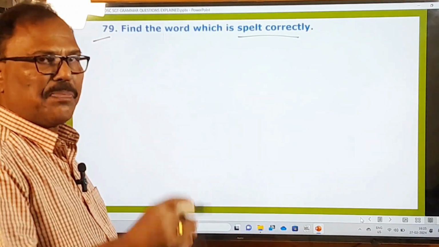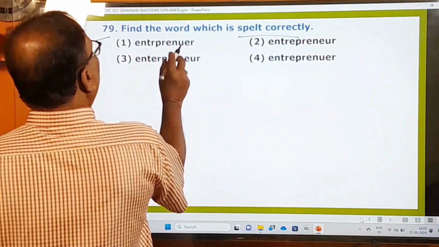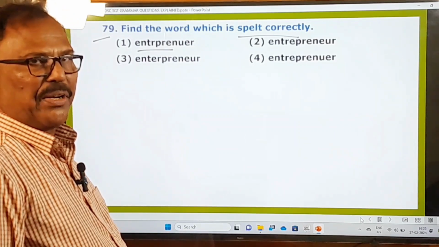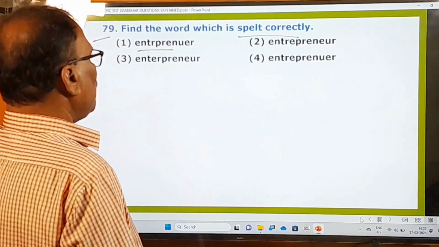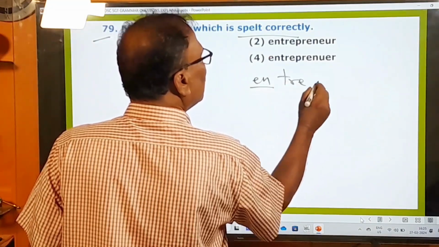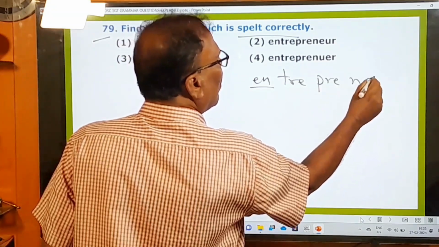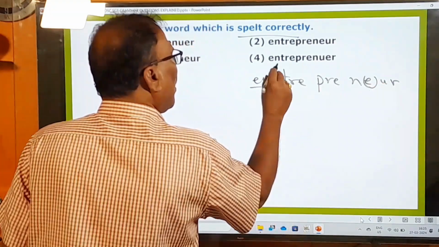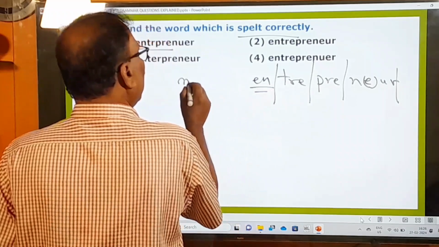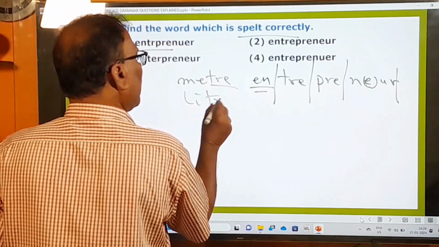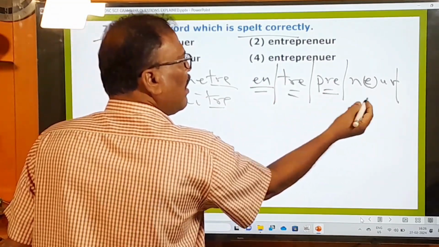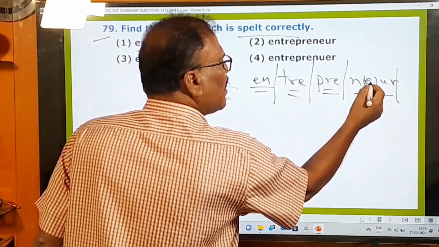Which is spelled correctly means the spelling of that word is given correctly. Entrepreneur, entrepreneur. So in our Indian pronunciation we say it differently. So here this is that word, and let us see. Meter, liter, this ter is this. Pre, nur, but e is there. Its vowel is extra. It is silent.